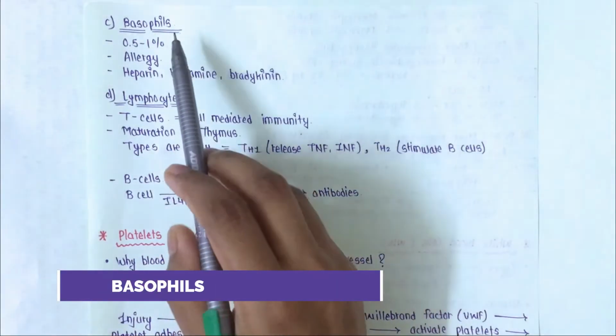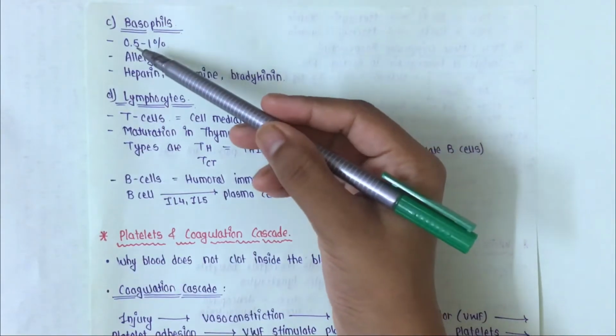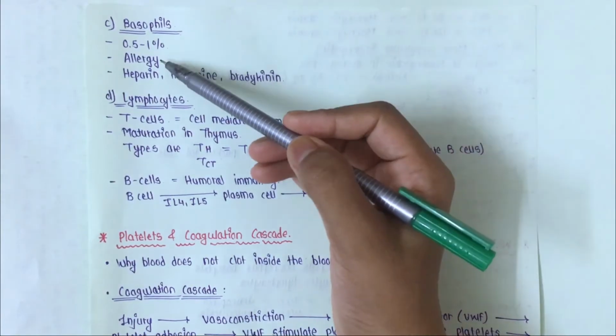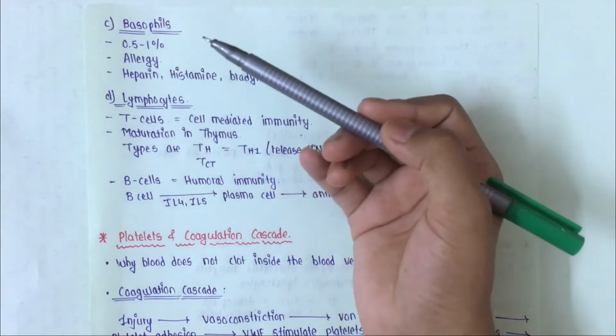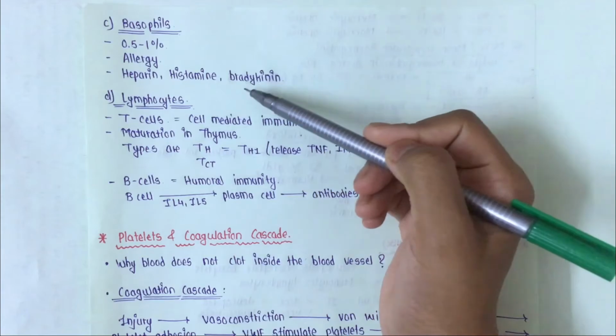अभी हम लोग देखते हैं basophils. Basophils are very less in amount. They are only 0.5 to 1% of all the leukocytes, and they are increased in allergic conditions. And basophils release heparin, which is an anticoagulant जो blood clot होने से रोकता है, histamine and bradykinin.